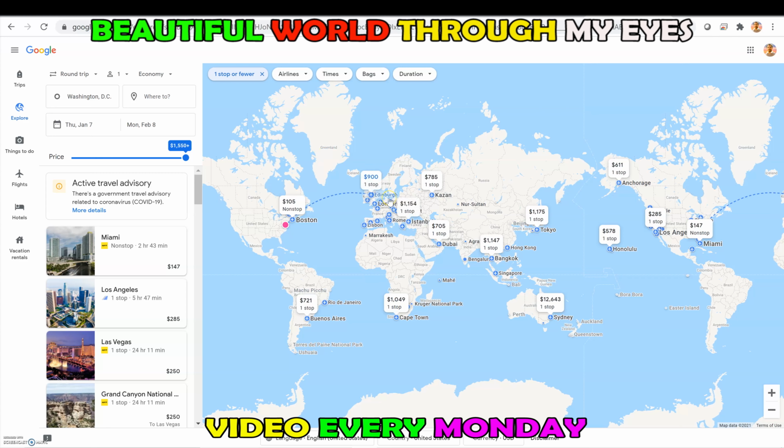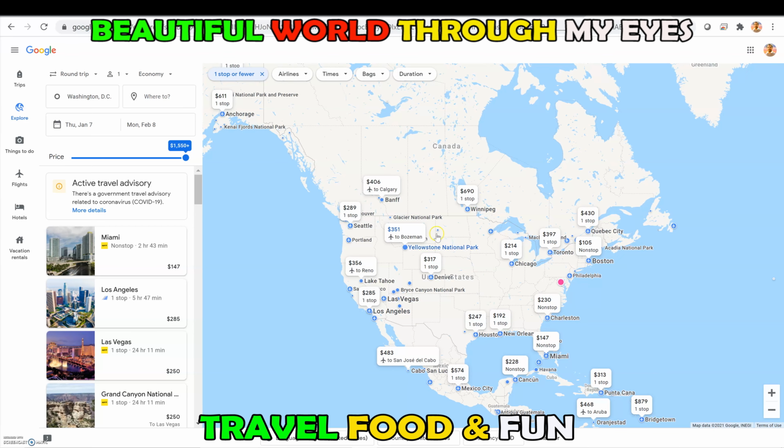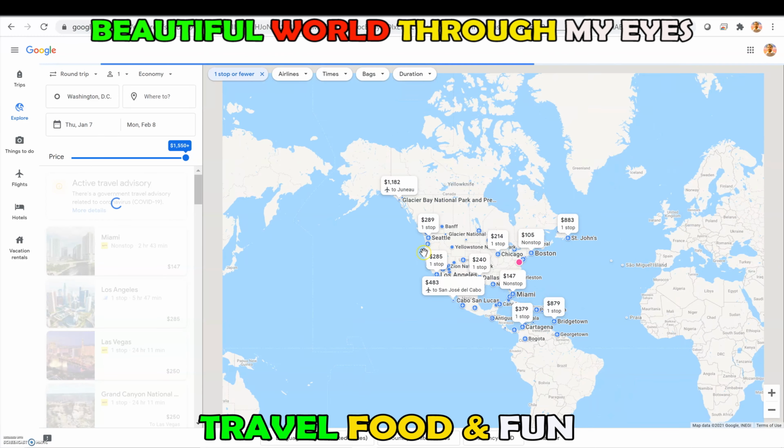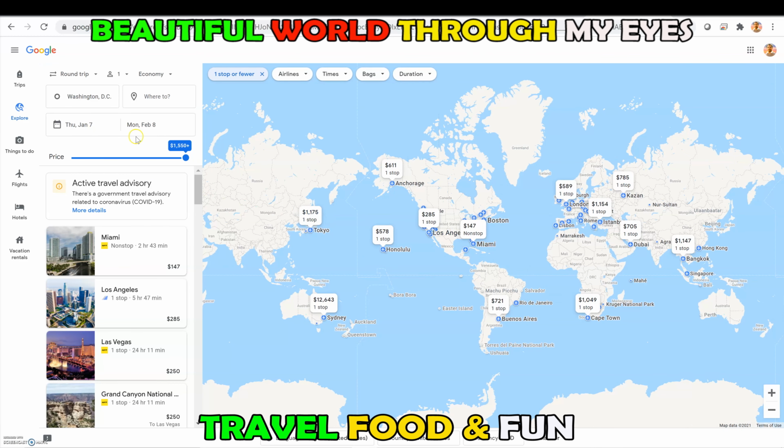So you can always use Google Flights: you can just enter the source point, then leave the destination empty. In that way, you can plan your vacation to the cheaper places if you have some time to hang out. For example, in the United States, if I want to go on a vacation right now, I'll choose the cheapest point. I don't care where I go. So I choose Miami, which is only $147 from Washington, D.C. Or maybe here, Seattle, which is $289. So this is the best way to see the prices and to get cheap flights. And you can also play around with the dates here to see if the prices change.